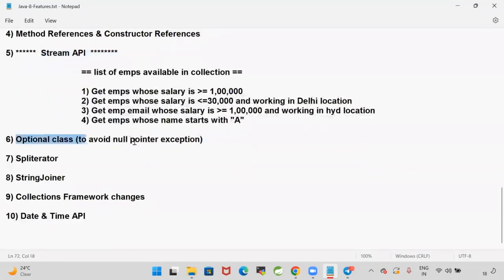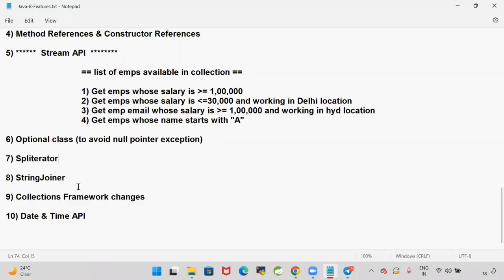Getting null pointer exception is very common in every project development. To avoid those null pointer exceptions, Java 1.8 introduced a concept called the Optional class. This is in the java.util package. When you perform some operation on a null object, you will get a null pointer exception. To avoid that, they introduced this Optional class in Java 1.8. And to do parallel processing on the data, Java 8 introduced a concept called Spliterator.